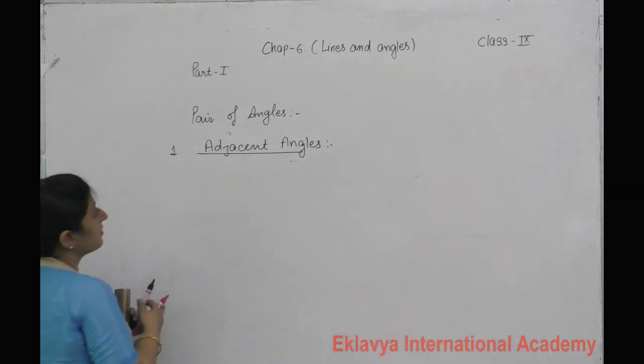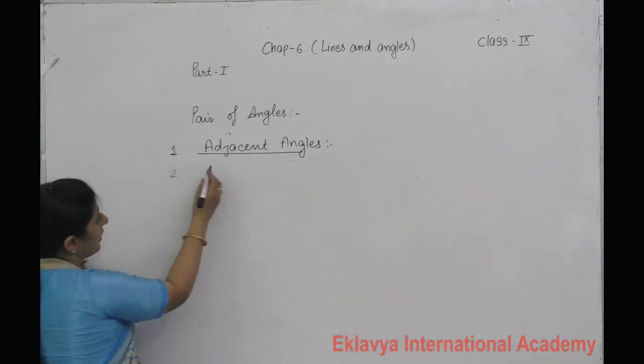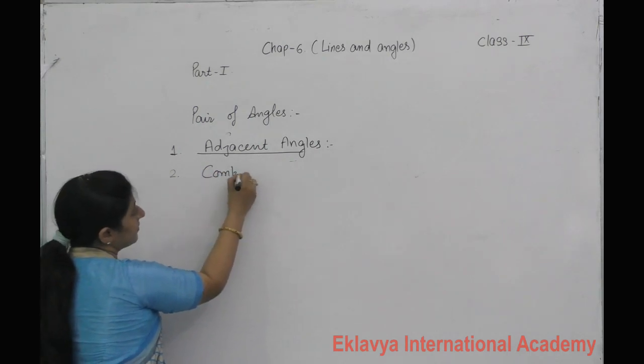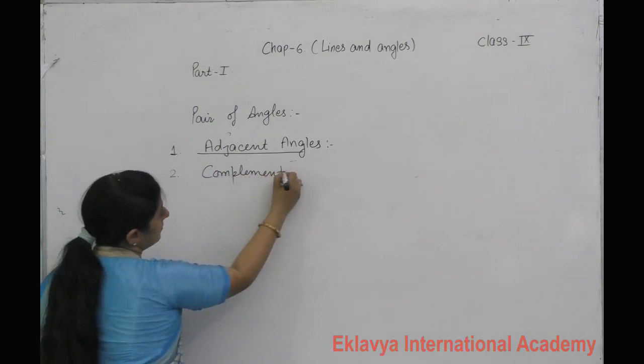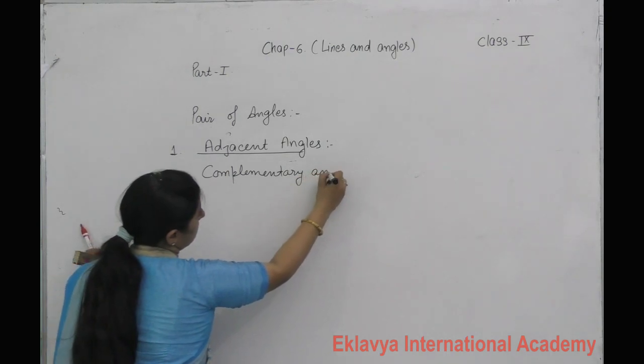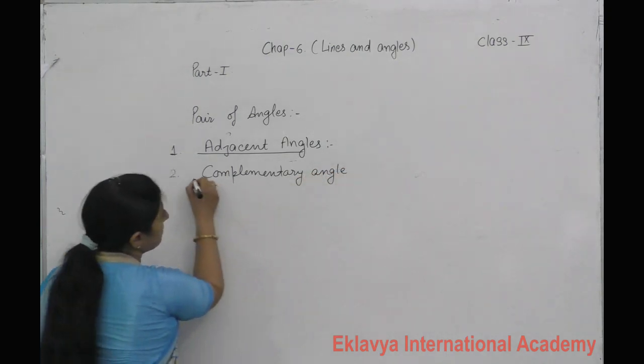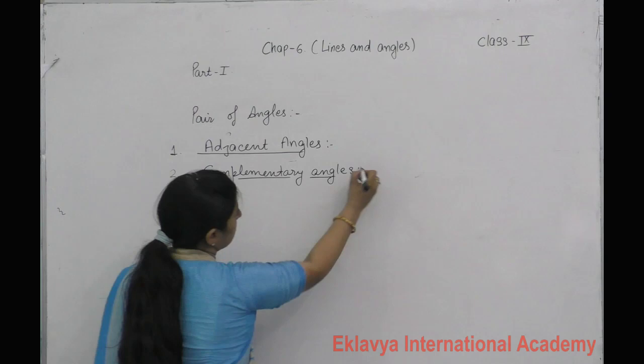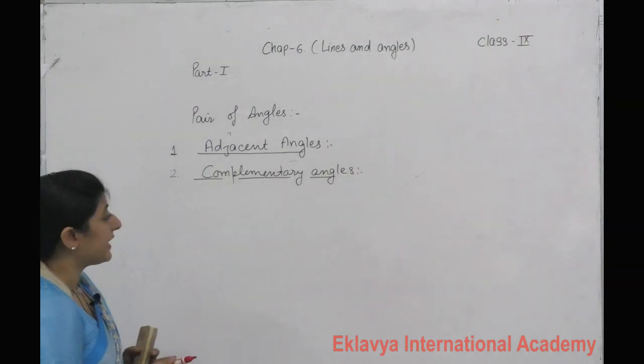Next is complementary angle. What is the complementary angle?